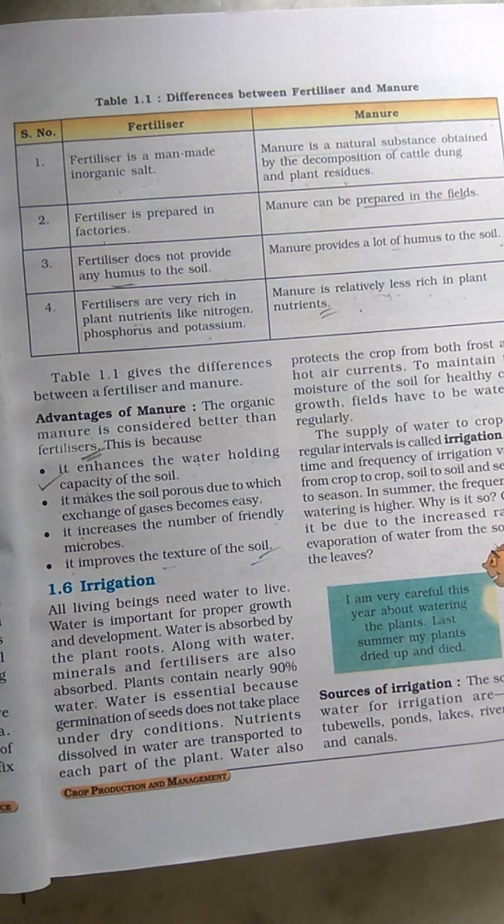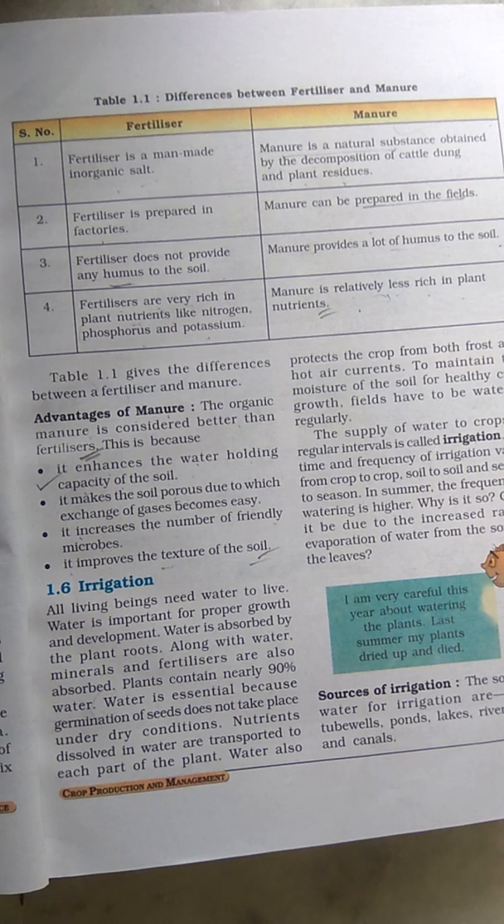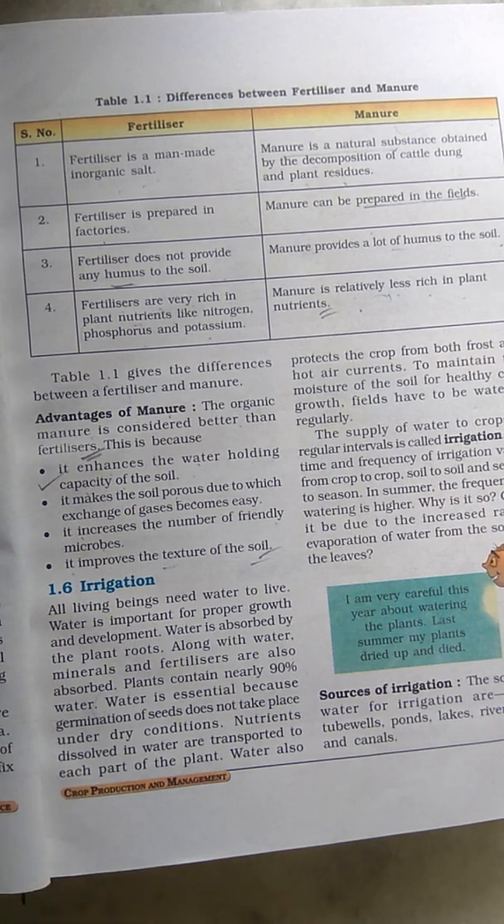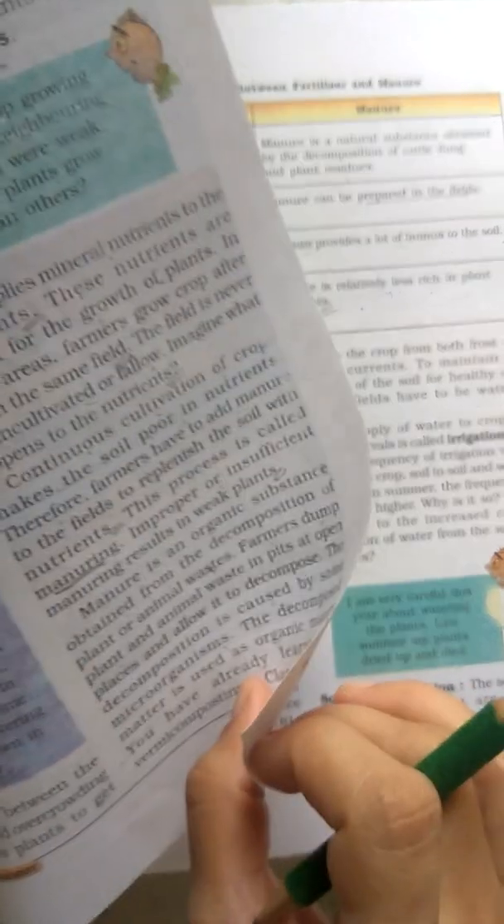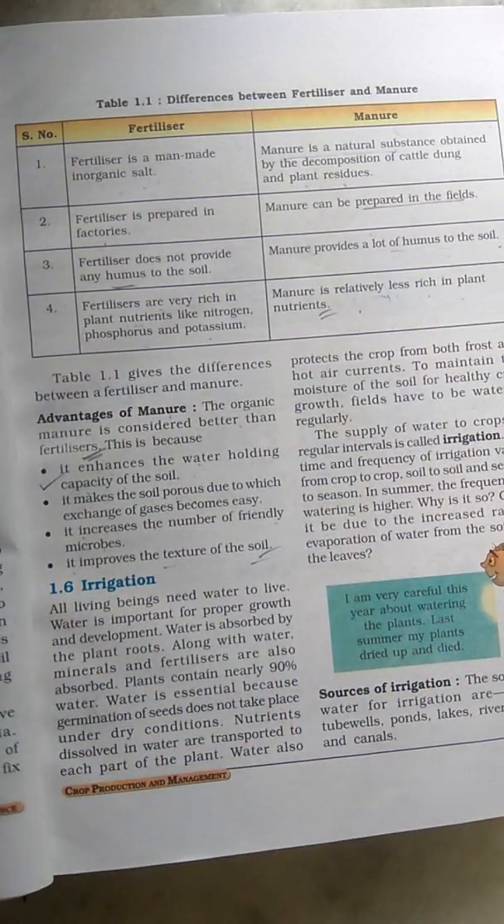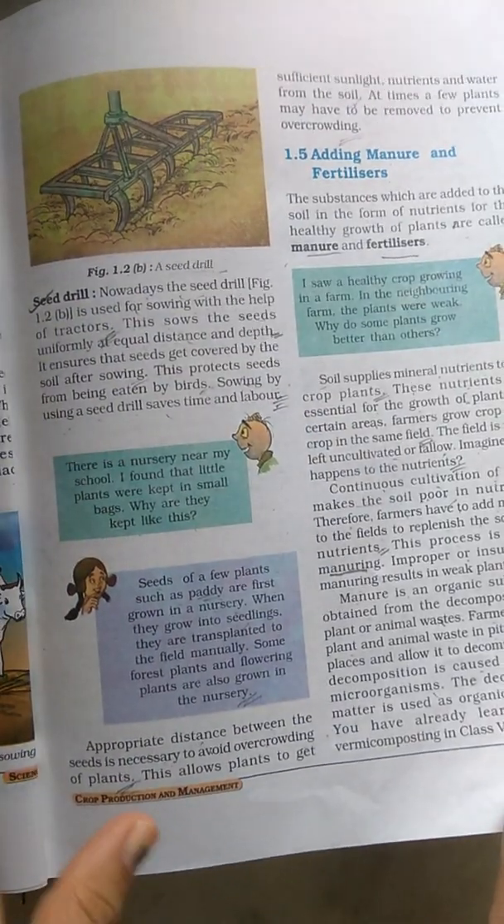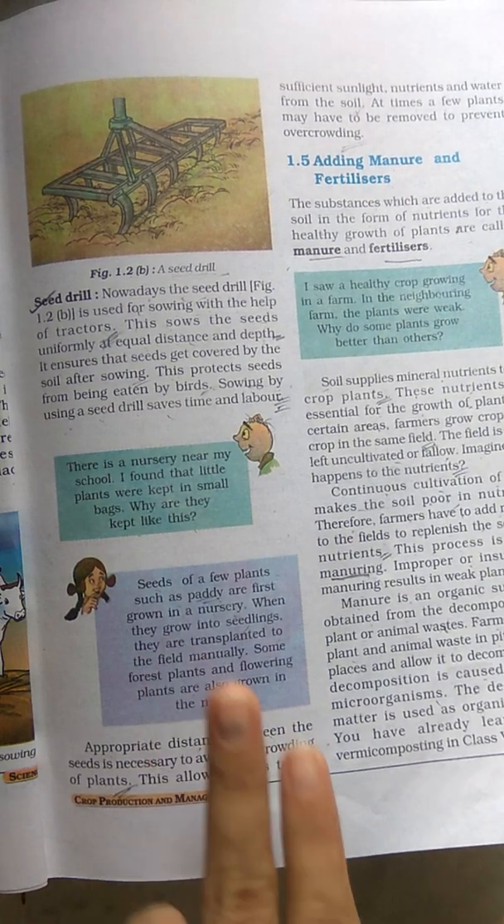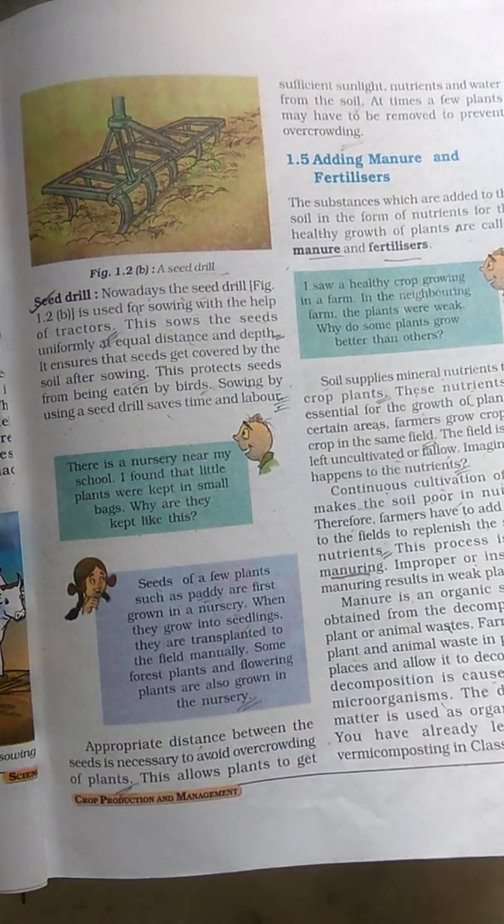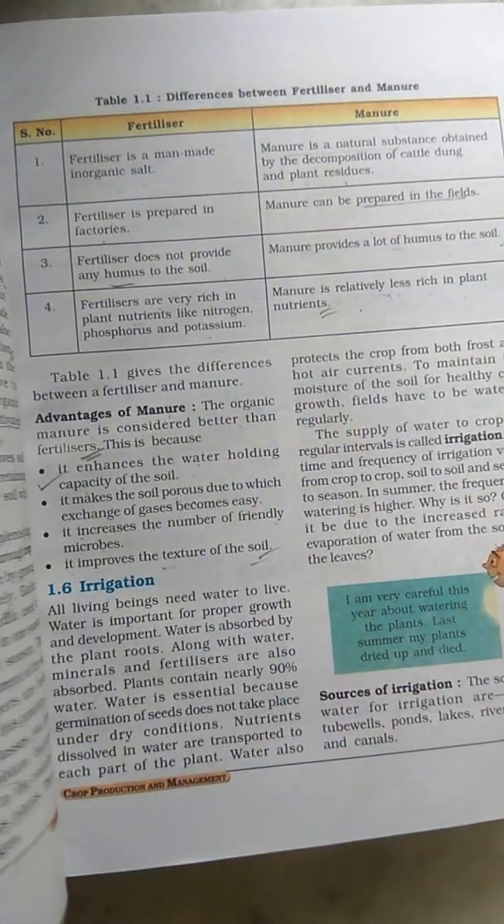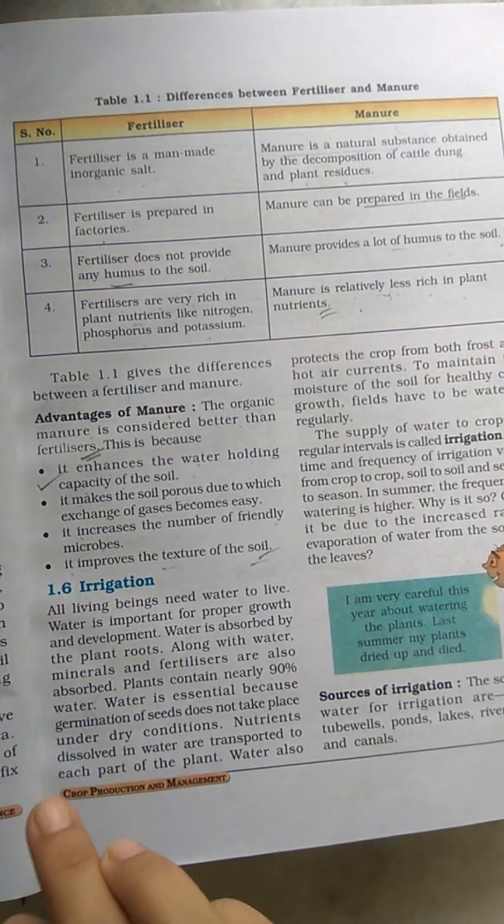So here we learn about 1.4, showing the traditional tools used in the field, and 1.5, adding manure and fertilizer. 1.6 we will see in the next part of the video. Thank you.